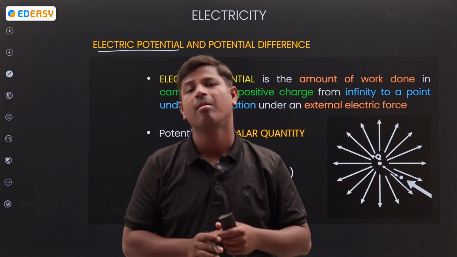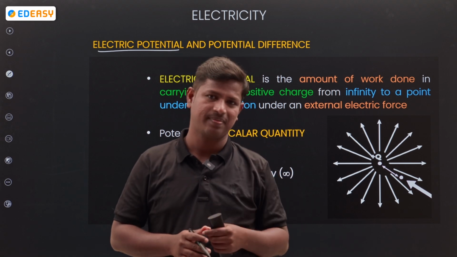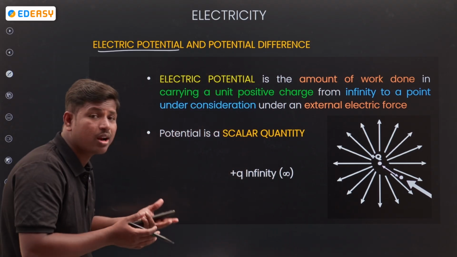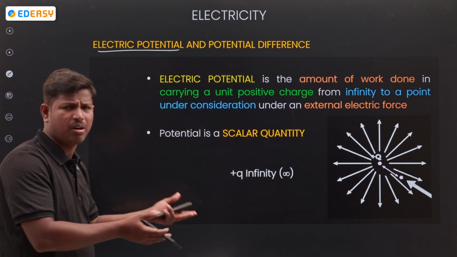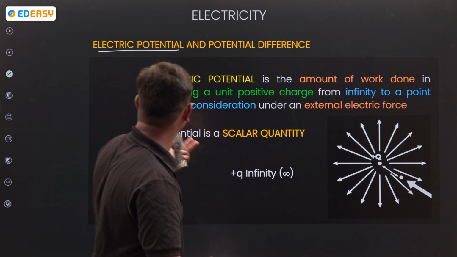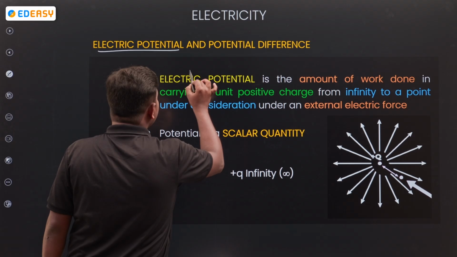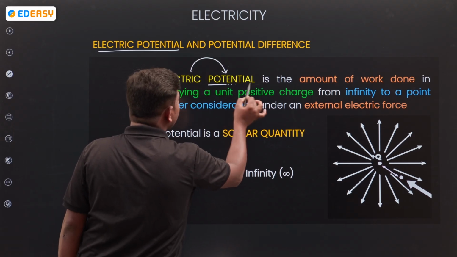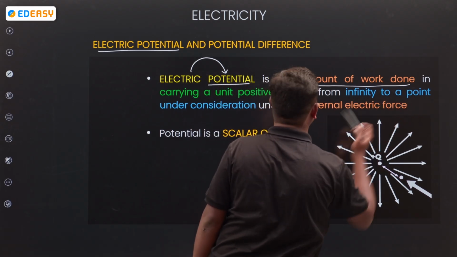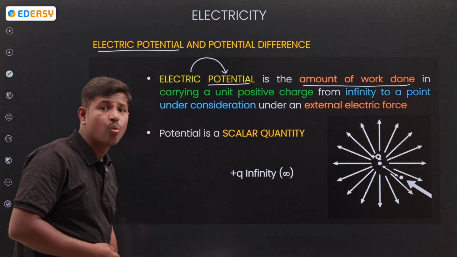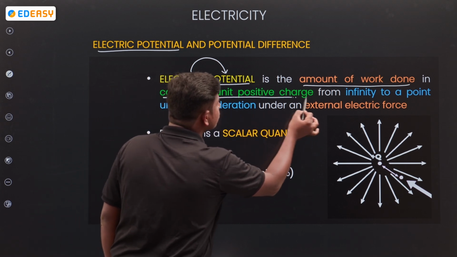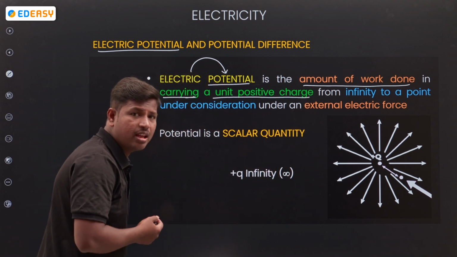That is how we calculate the potential. Simply, power is work done per unit time; you have more power. Now see, here the potential is electrical potential. What does it calculate? The amount of work done in carrying which charge? A unit positive charge.